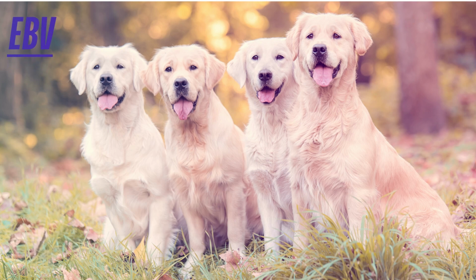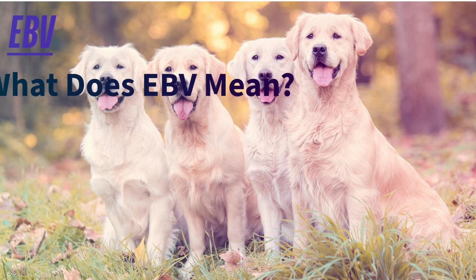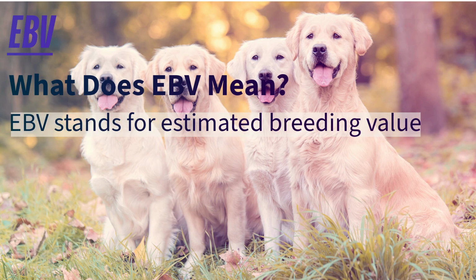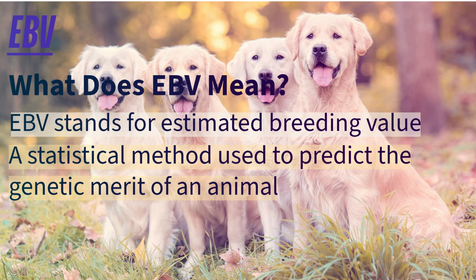In dog breeding, you often hear the term EBV. What does it mean? EBV stands for Estimated Breeding Value. EBV is a statistical method used to predict the genetic quality of an animal, the quality of the genes it passes on to its offspring.